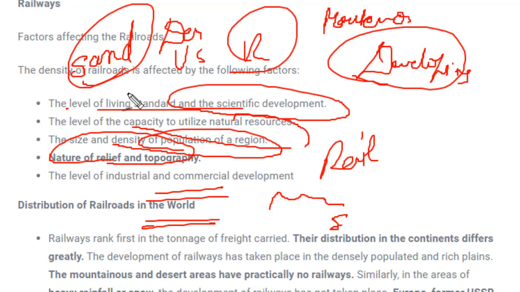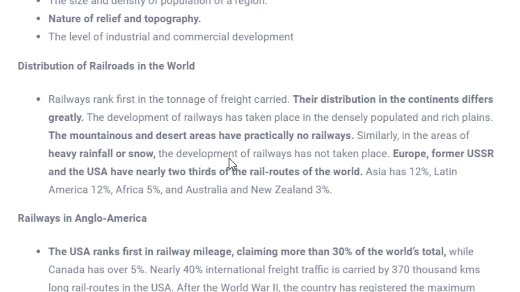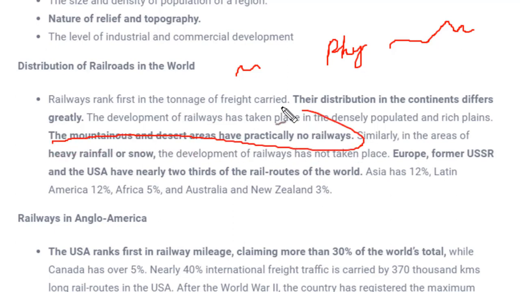Okay, now we'll see the distribution of railways in the world, how these railways are distributed. The distribution of railways differs from one continent to another. That is very obvious, because the countries in every continent are not equally developed. Few continents are very much developed, whereas few are still developing. Apart from this, the physiographic region matters: few continents have uneven surfaces, few have plain surfaces. These physical features also hamper the growth of railways. We have already seen that mountainous and desert areas have no railways.